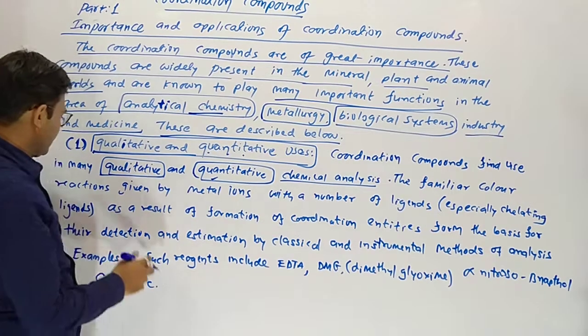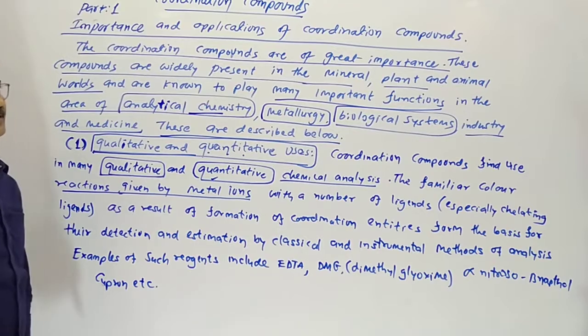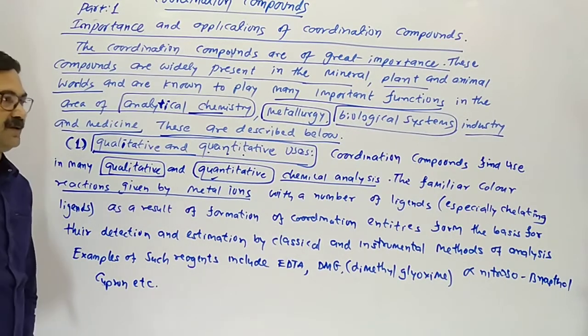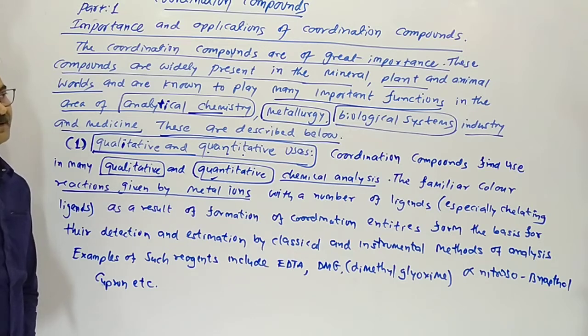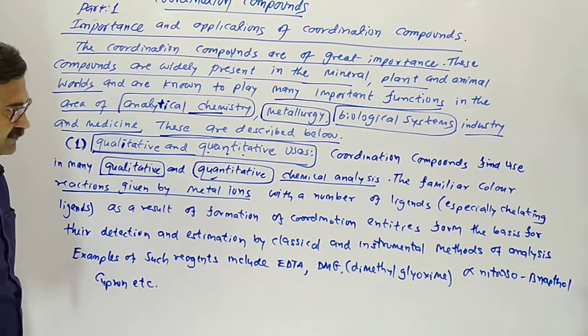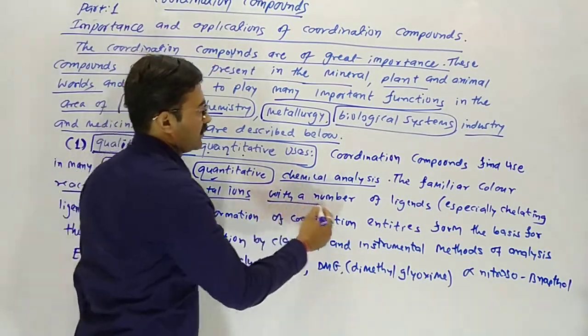These familiar color reactions are given by metals, like Fe plus 2 and Mn plus 2 in their presence. Generally, a metal gives a color with a ligand, specially chelating ligands.